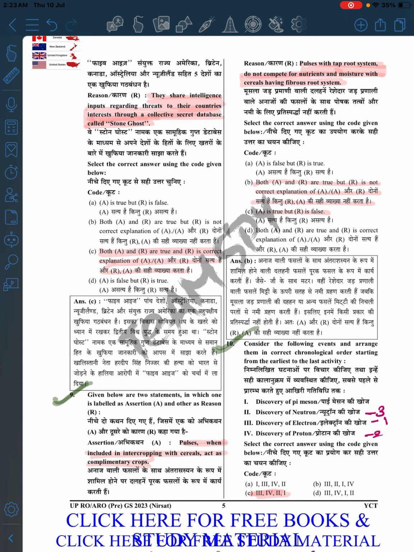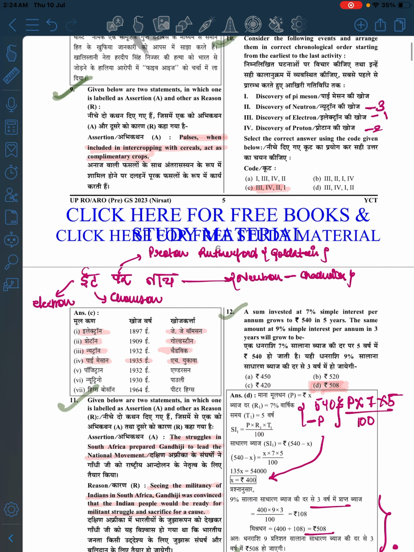This is the activity. So we have a mnemonic: eat per notch. Okay, so it is in the same manner they got discovered. So eat per notch, and the last will be the Higgs boson or my boson. So yes, the last one, 132, is correct. So 352 C will be the correct answer.